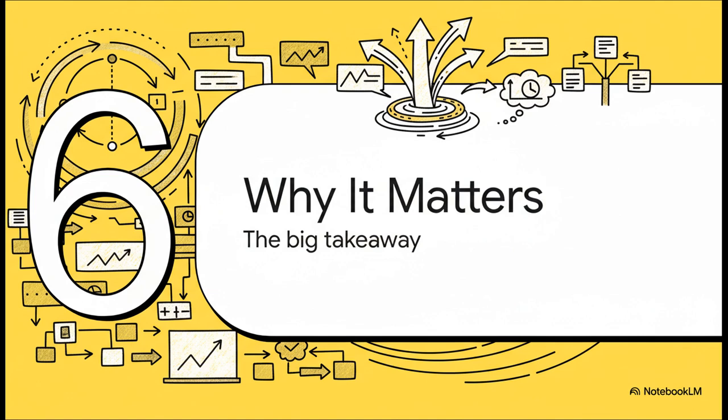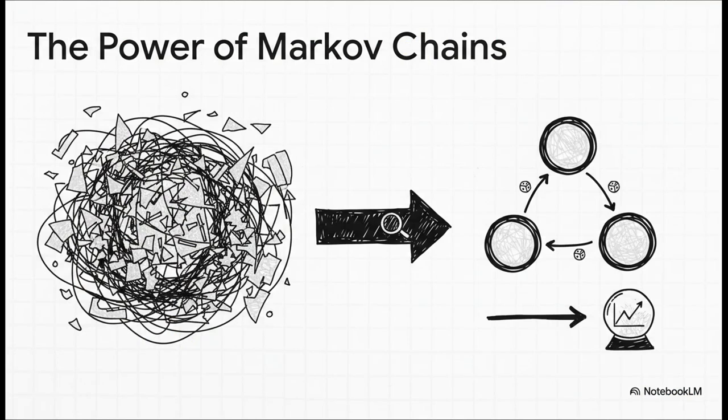And this brings us to the big question in our final section. Why does any of this matter? What's the big takeaway here? The true power of a Markov chain is this. It takes a messy, complex world and boils it down to just two things: where you can be and the odds of getting from one place to another.